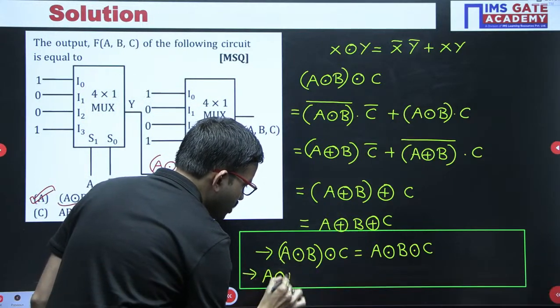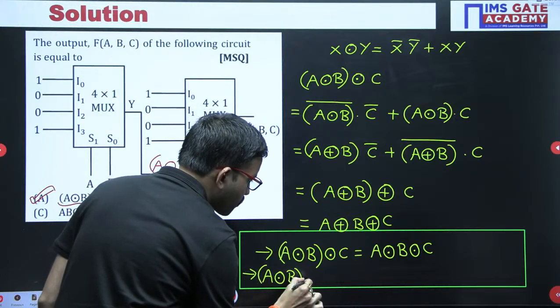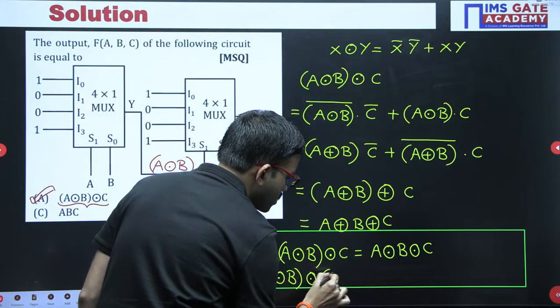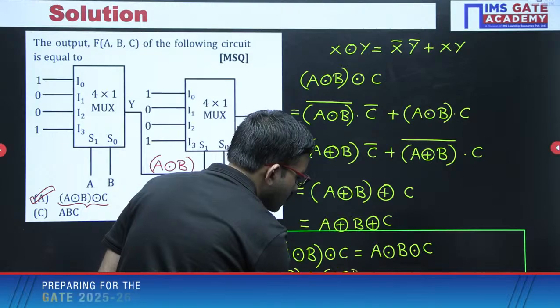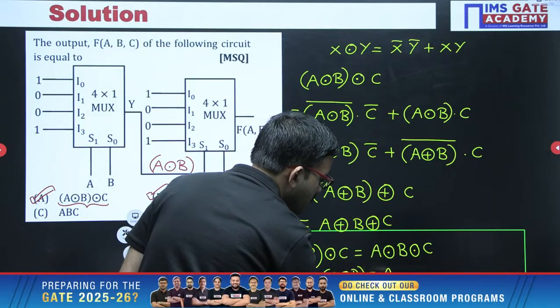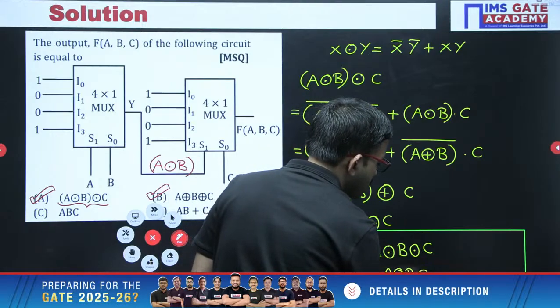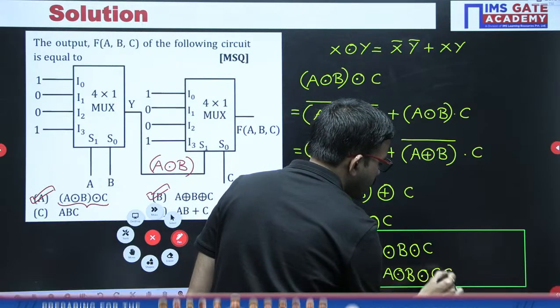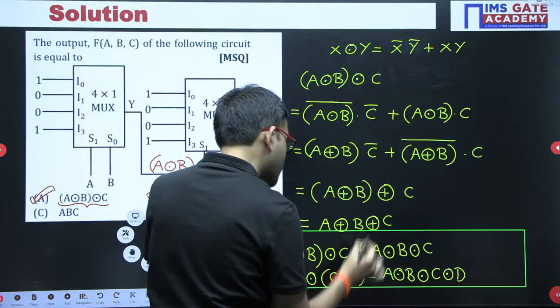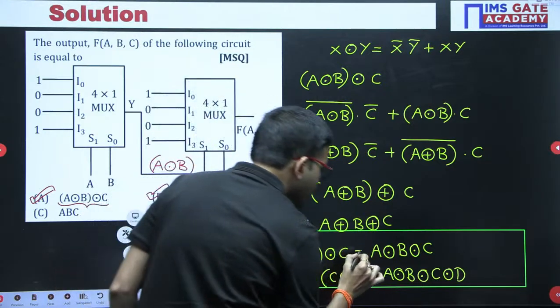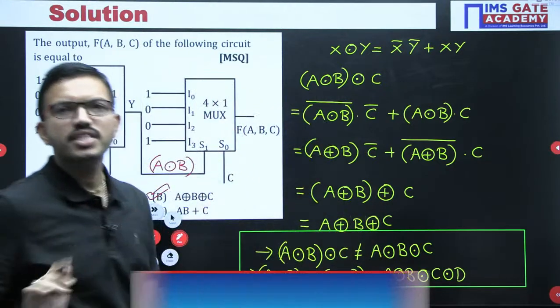Say for example, when you are having 4 variables like this, A XNOR B XNOR with C XNOR D. Okay, in this case, you can represent it like this, A XNOR B XNOR C XNOR D directly. But here we cannot. The reason is very simple.